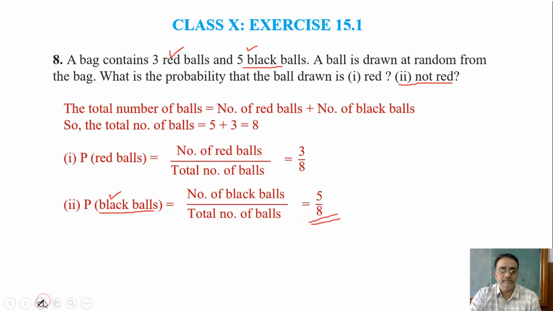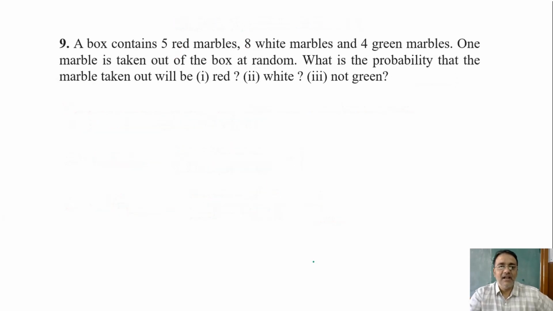No, sir. Okay, so now we'll move towards question number 9. A box contains 5 red marbles, 8 white marbles, and 4 green marbles. Okay, so one marble is taken out of the box at random. What is the probability that the marble taken out will be red, white, not green? Okay, so now here for not green we will not write any color because there are 3 colors. I can't write red, I can't write white. Okay, so what is the first step?